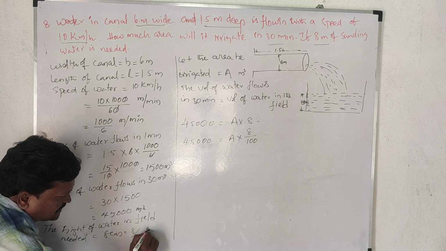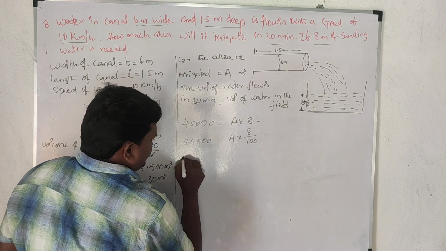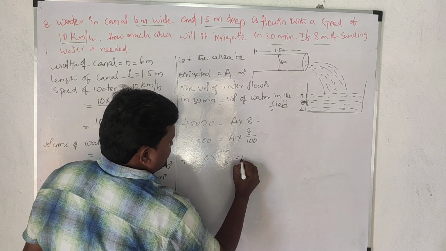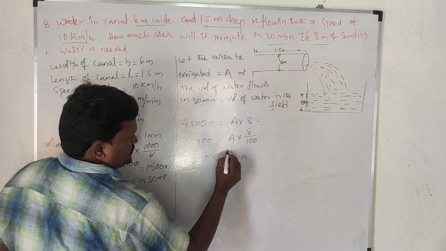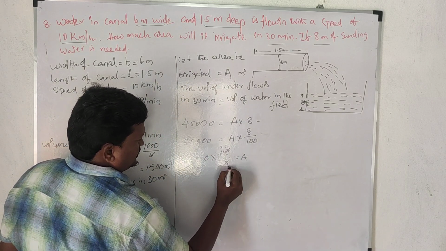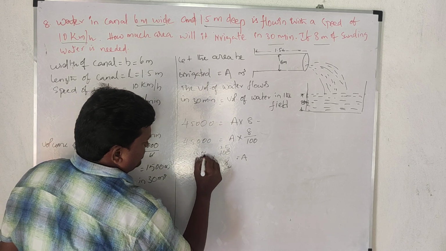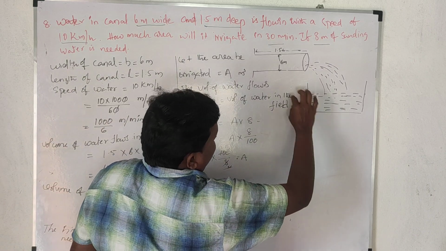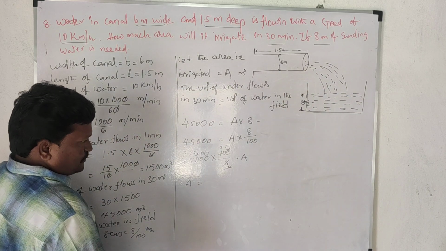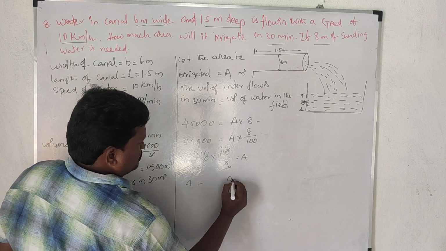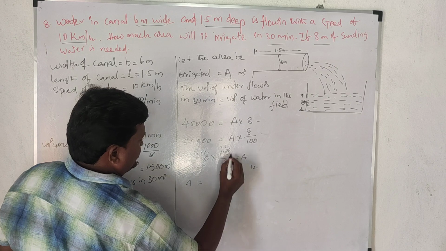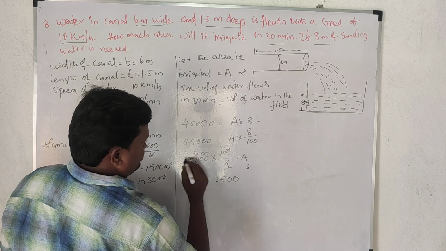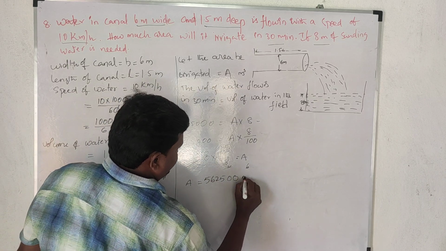Then 45,000 into 100 by 8 is equal to A. So 4 2s are 5, 4 5s are 20... So area A is equal to, what is this area? This is the area to be irrigated. So area is equal to 562500 meter cubes.